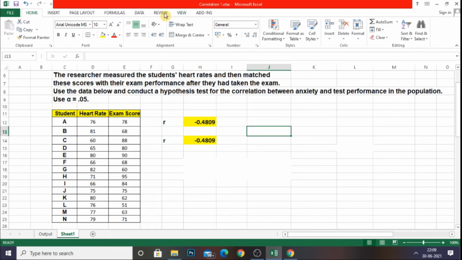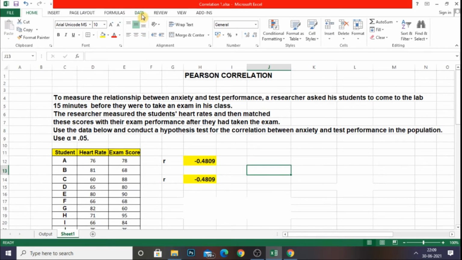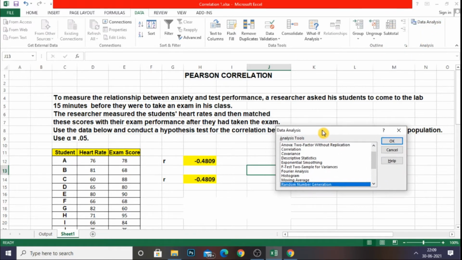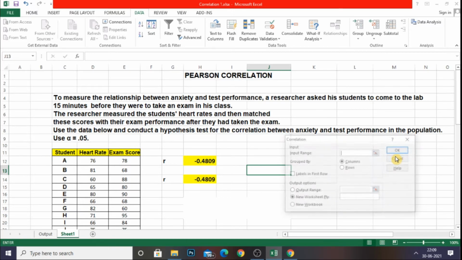Okay. Now I am going to use the data analysis tab to find the result of Pearson correlation. I am clicking data, going for the data analysis tab, where different analysis tools are there. Going to select correlation, giving OK.